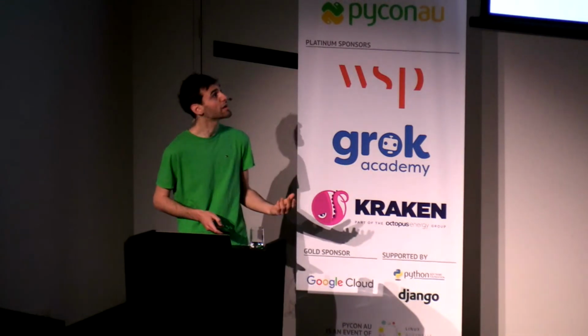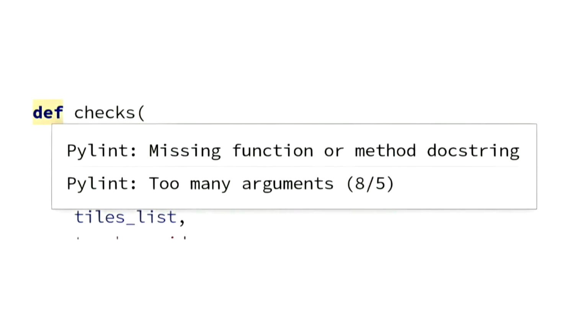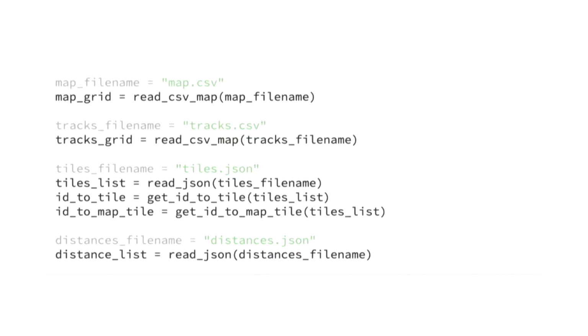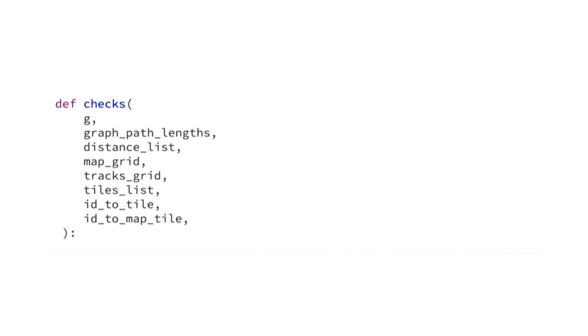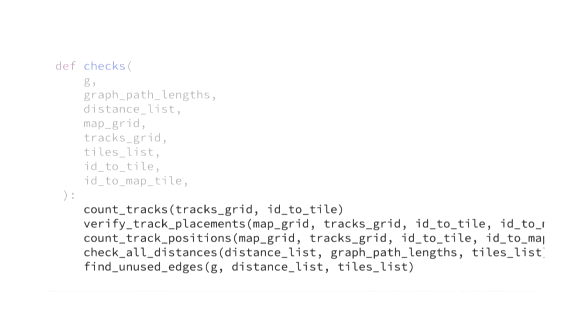Like this warning I got about my function having too many arguments. At first it made me think, that's silly, what's wrong with that? But when I took a step back and thought about how to address it, it made me realize there was a better way. If we take a look at the beginning, we'll see that there's a bunch of code, and some of that code loads some state into multiple variables, and then we take those variables and pass them into our function with many, many arguments, and then we pass those variables again individually into other functions.